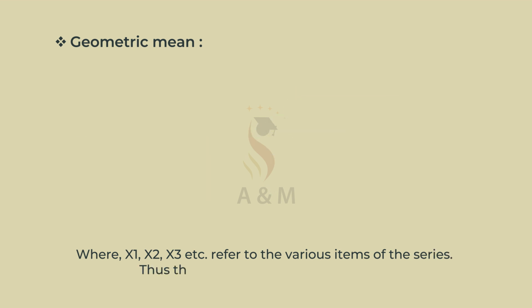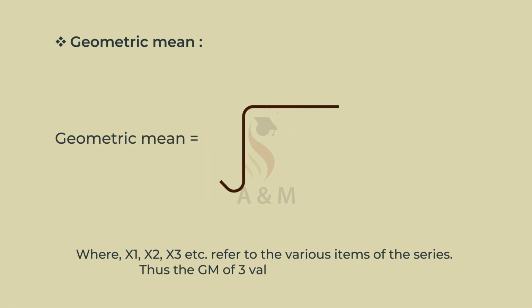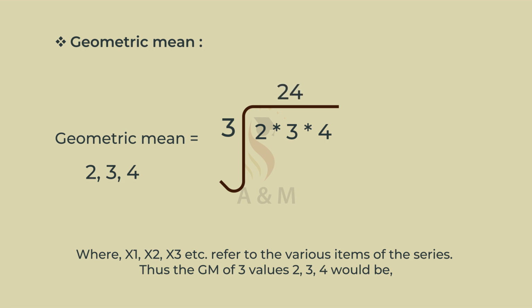Thus, the geometric mean of 3 values 2, 3, 4 would be: geometric mean is equal to cube root of 2 into 3 into 4, that is equal to cube root of 24, that is equal to 2.885.